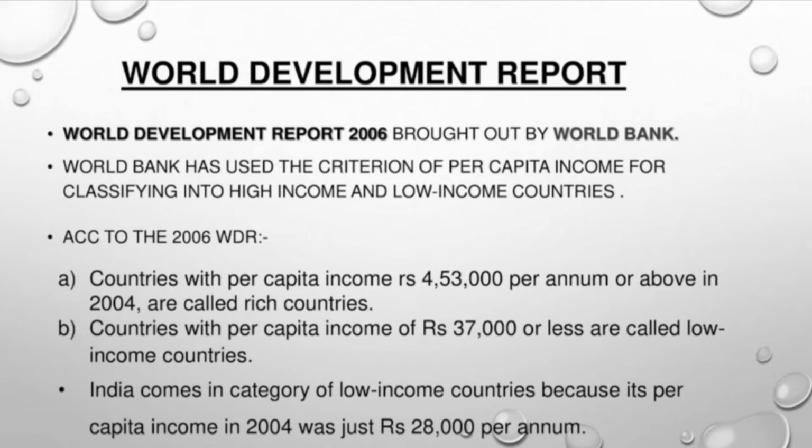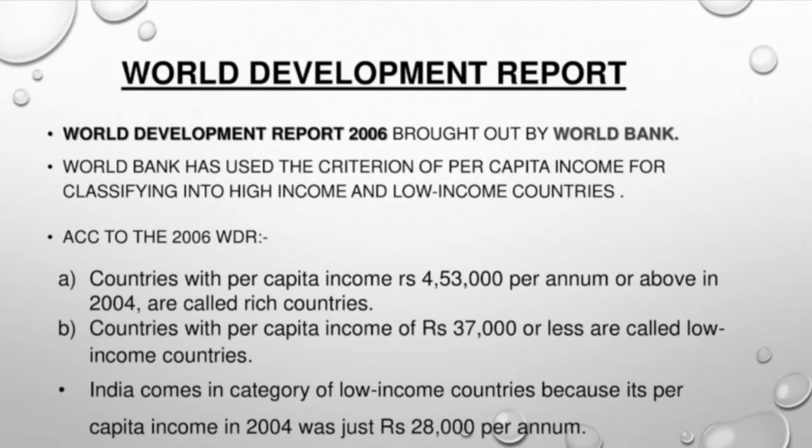According to this report, the countries with a per capita income above 4,53,000 rupees per annum are called rich countries. They are well to do economies.